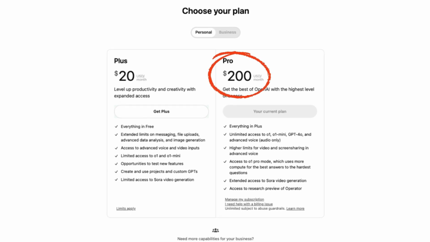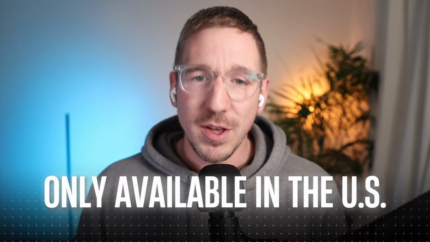Now it's only available on the Pro plan, which costs $200 a month, so that's the first limitation. The second limitation is that it's only currently available in the US, and they're hopefully planning to roll this out in the UK, I think Switzerland and some other European Economic Area countries in the coming weeks. But for the moment it's only in the US, which means you'll have to use a VPN if you want to access it from elsewhere. In addition to that, you only get 100 queries included in that Pro plan every single month. So depending on how much research you're actually going to do, that might not be that much, but we'll have to test it out and see over the next coming few weeks.